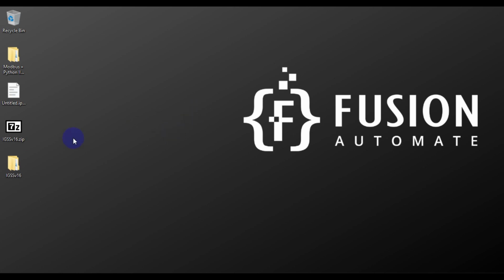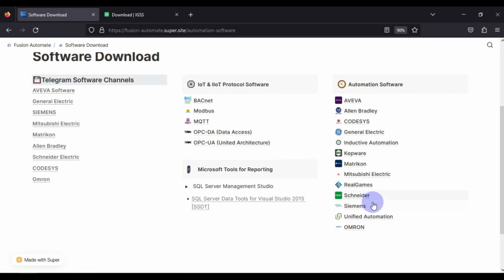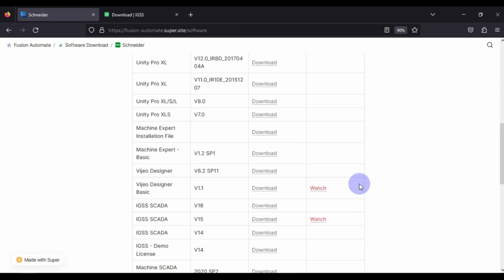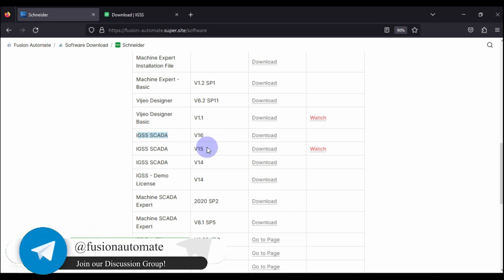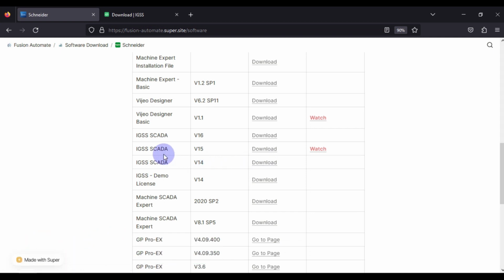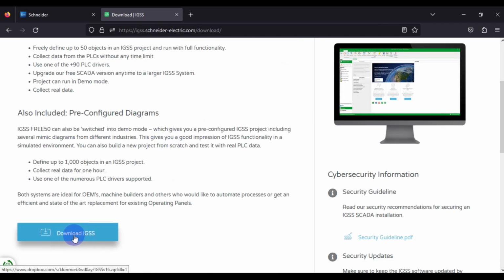Now if you want to download IGSS version 16.0 or an older version, then you can go to our website. Go to the software download section, and then navigate to Schneider, and here you will find the download link. If you want to download IGSS version 16, then here is the download link. If you want to download IGSS version 15, then here is the download link. And if you want to download version 14, then also here you will find the download link. If you want to visit the IGSS website, then here is the website, and you can download IGSS from here. When you press this download IGSS, it will download IGSS version 16.0.